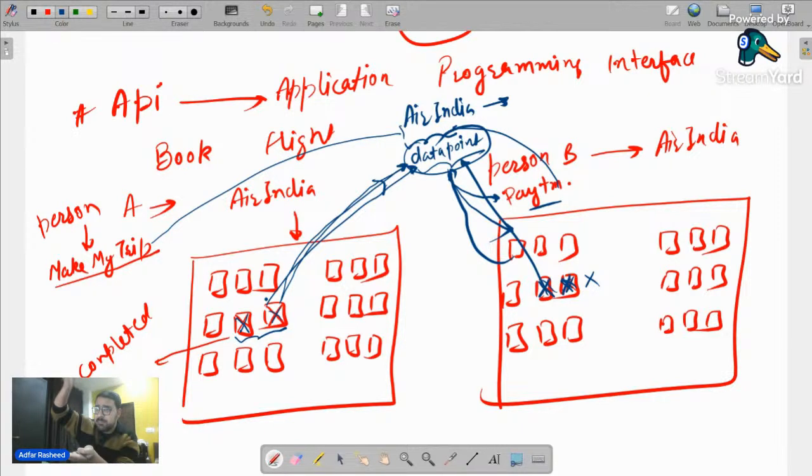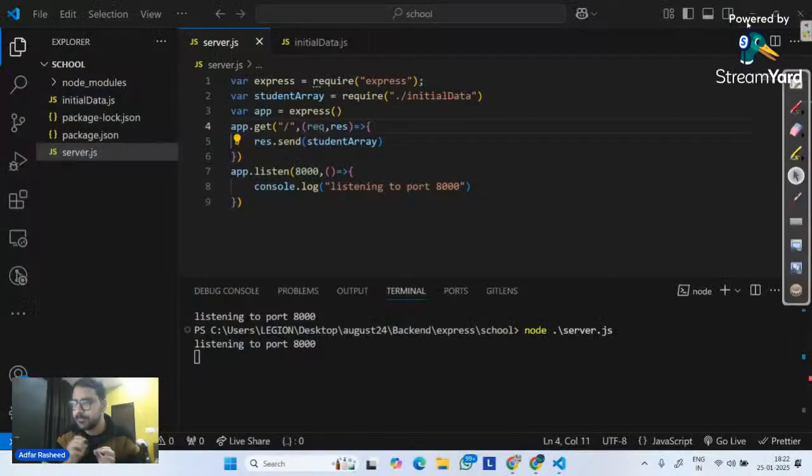So it's an interface in between on which we put our data so that multiple computers, multiple servers or multiple businesses can connect with each other. I hope API makes sense. Give me a quick confirmation in the chat whether we understood APIs or not.